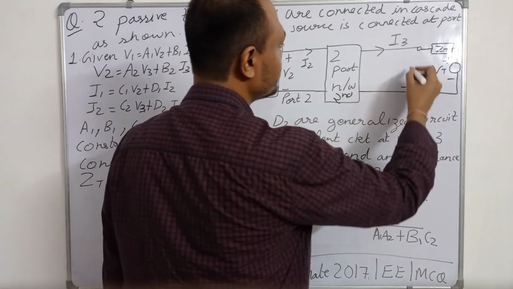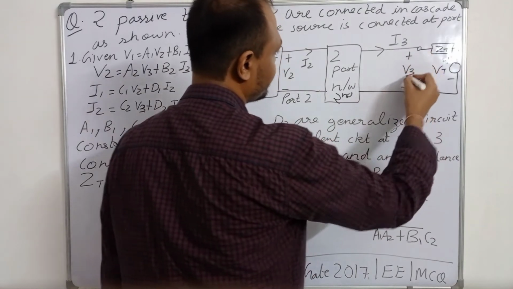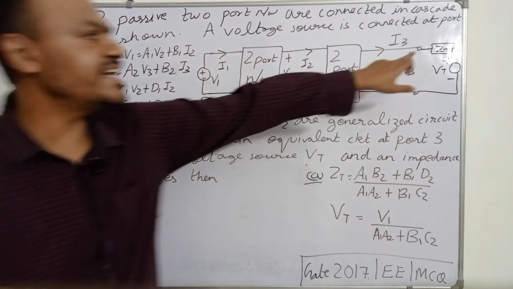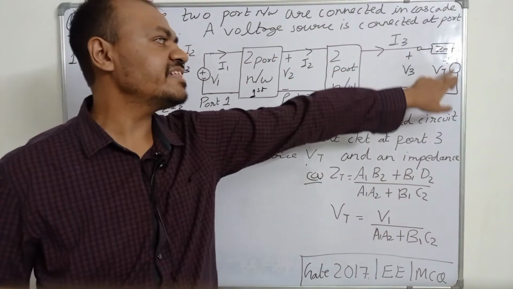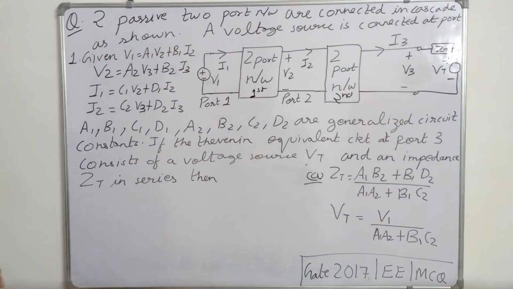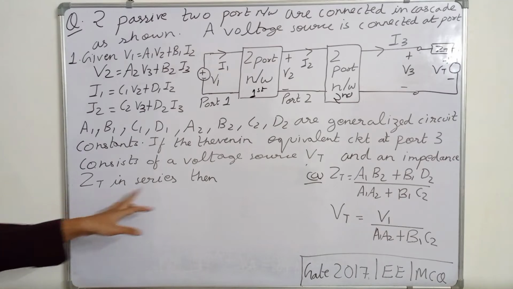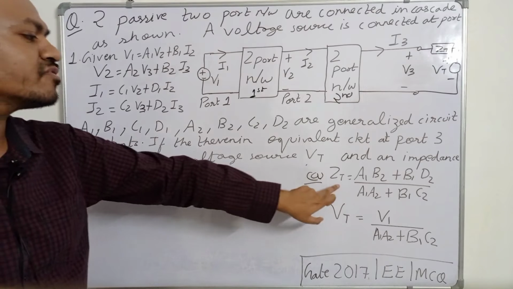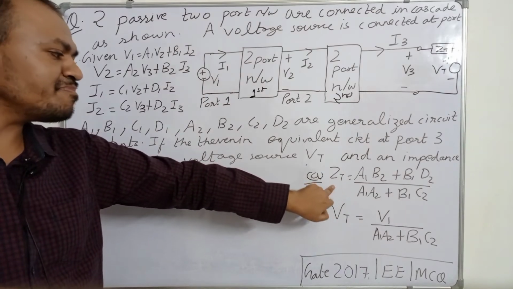This is the voltage of port 3, V3. The Thevenin network has impedance Zt and a voltage source Vt connected in series.